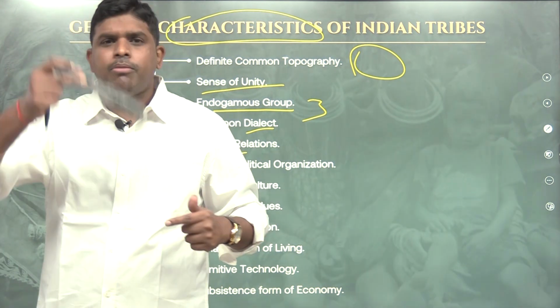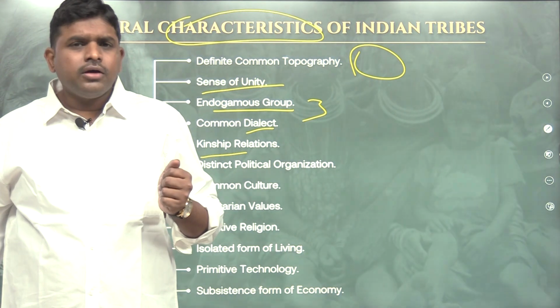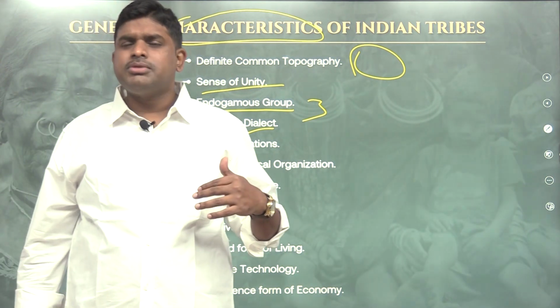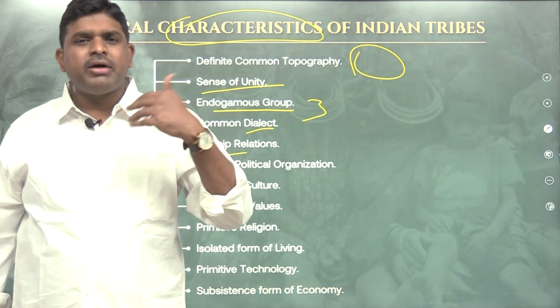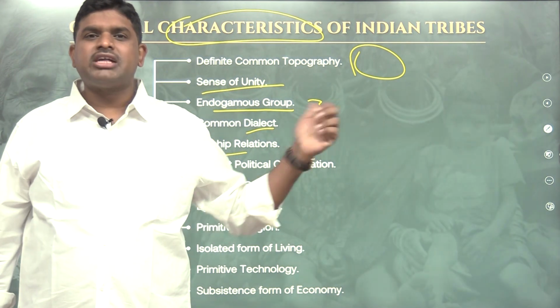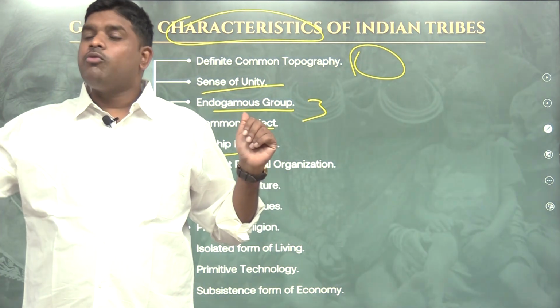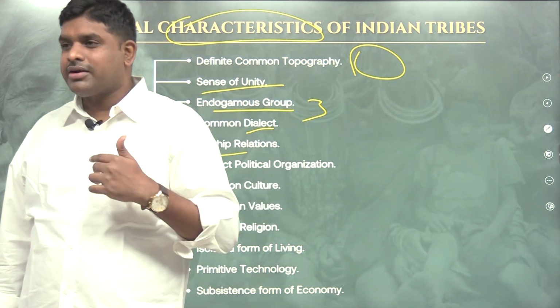They give highest importance to what? Kinship relations, a bond. In our village also, when we get down from the RTC bus, some person will come near us and tell us, you are my son-in-law, you are my this, and we don't know. Then we ask our mother what he will be to us, and after she tells us, we confirm it.